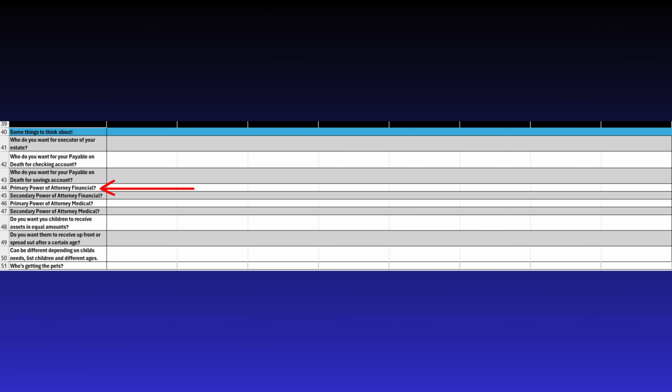Row 44 asks who you and your spouse would like to be your primary power of attorney, financial. Adding a primary power of attorney, financial, to your trust is an essential step in ensuring that your financial affairs are properly managed in case of incapacity. Here's why it's important.